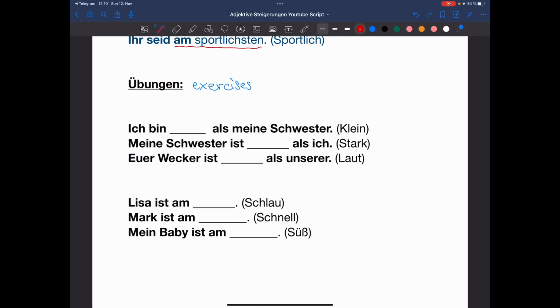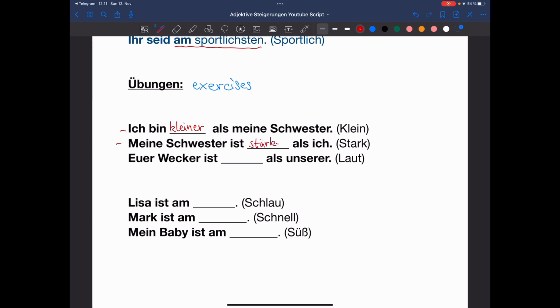So I put the adjective at the end of the sentence. And I would like you to make sentences here with the comparative form of the adjective and the last three sentences with the superlative. So you can either pause the video and write the answers at home, or you can just watch it, or you can screenshot it and just exercise by yourself. But I'm going to do it together with you here. So, ich bin kleiner als meine Schwester. I am smaller than my sister. Perfect.